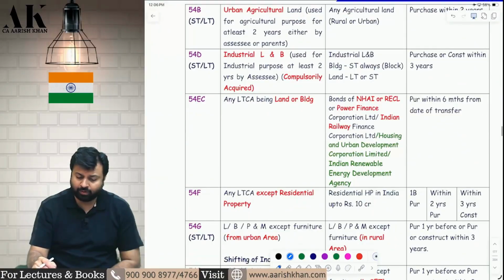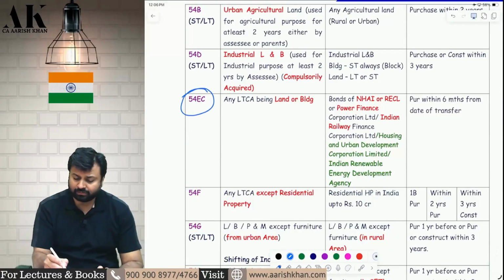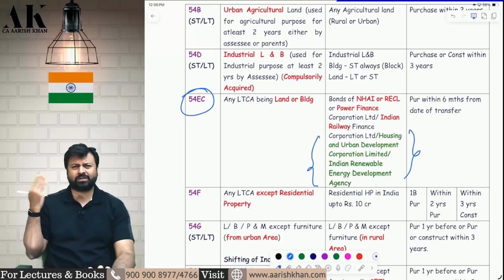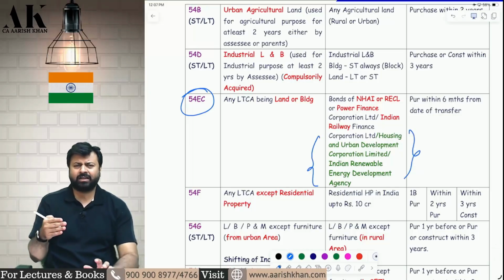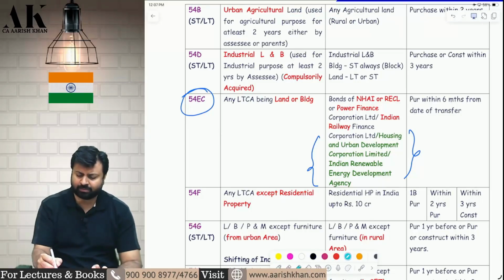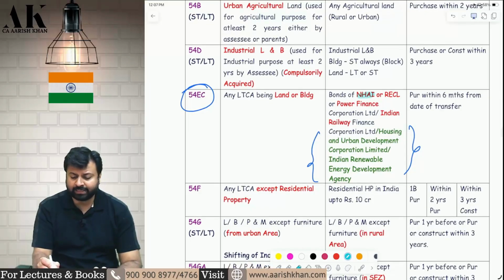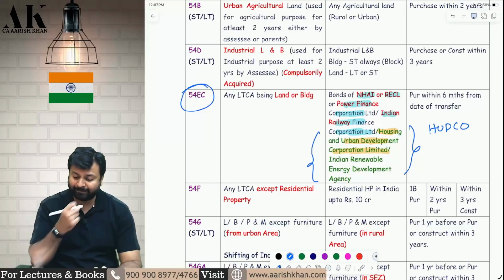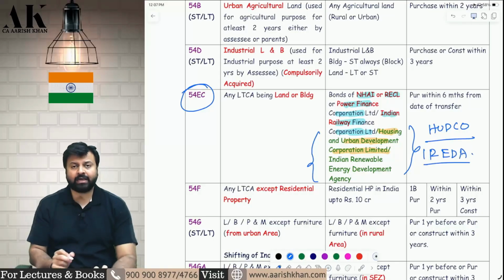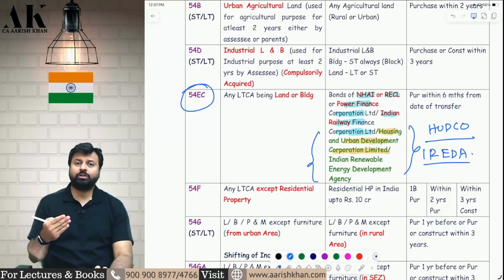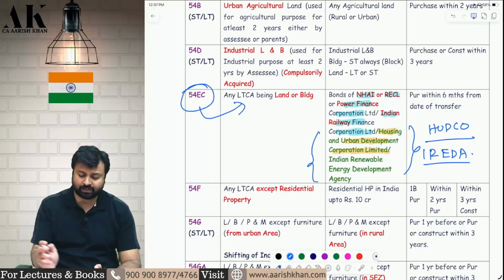Then in section 54EC, two more bonds have been added. I think this was also issued last year. It has been added through a notification, but in case you don't remember, please check. Earlier there were NHAI, REC, Power Finance Corporation, Indian Railway Finance Corporation. Now there are two more bonds added: Housing and Urban Development Corporation Limited, HUDCO, and second, Indian Renewable Energy Development Agency, IREDA. So these two bonds are added to the exemptions under section 54EC. I hope it is clear to all of you.